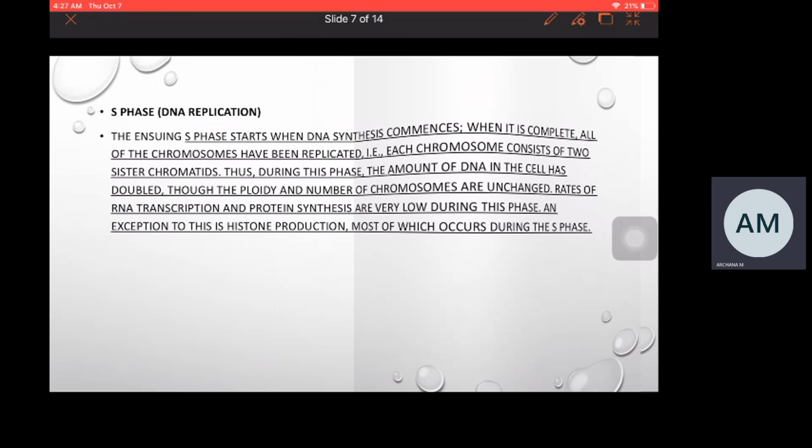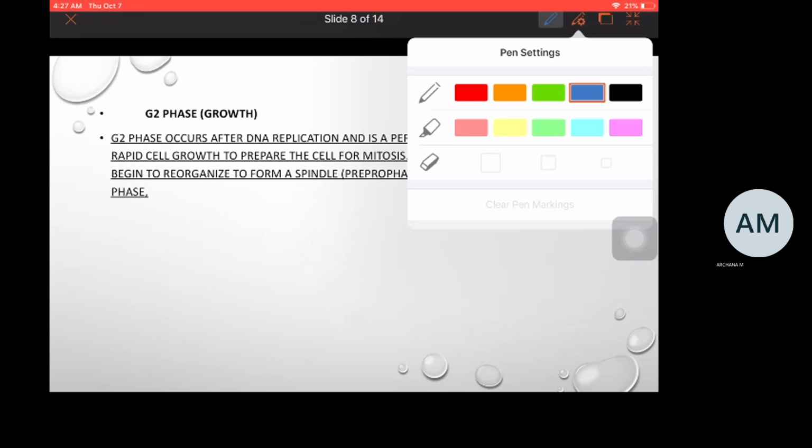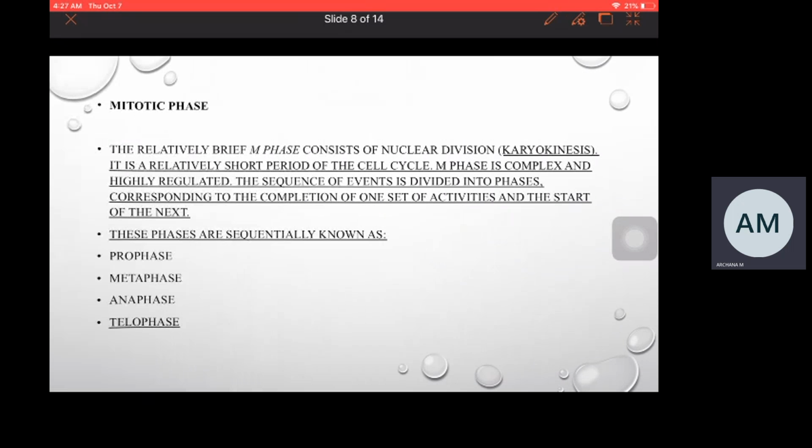Coming to the next phase of the cell cycle, that is G2 phase. G2 phase is also a phase which is present between S phase and mitotic phase. Cell growth occurs, cell increases in size, nutrient accumulation and protein synthesis takes place in G2 phase. Apart from this, an important event occurs in the G2 phase, that is the microtubules reorganize to form a spindle. Before proceeding to mitotic phase, the spindle will be formed by the reorganization of microtubules which takes place in the G2 phase of the cell cycle.